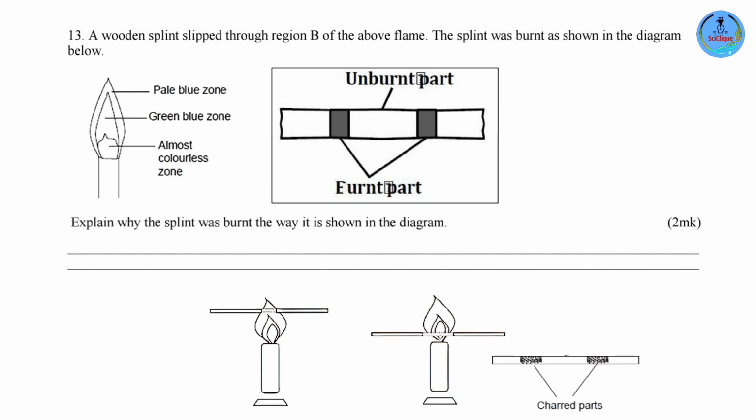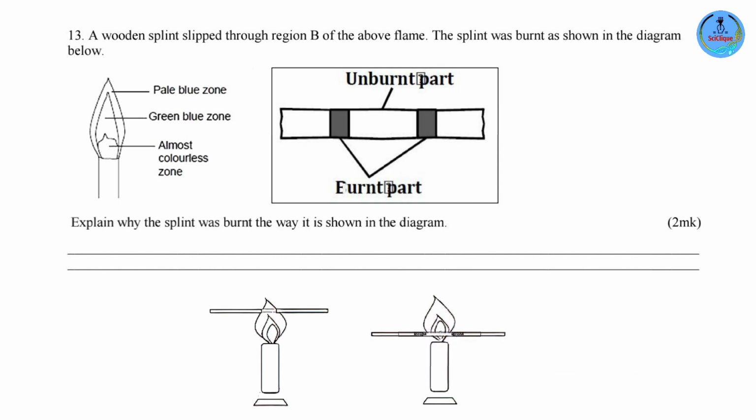If you have enough oxygen, enough air, burning is going to be complete. But if the air that is present is insufficient, burning will still take place, but it's not going to be complete. In this case, the Bunsen burner gas undergoes complete burning because there is plenty of air at this point. This is what you are seeing as the shaded part.